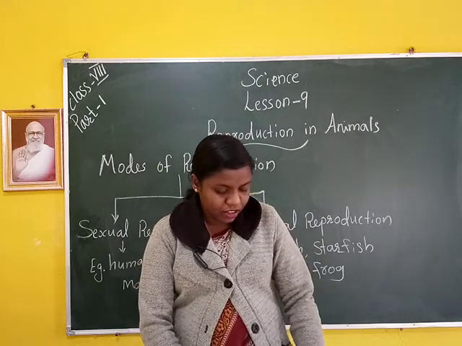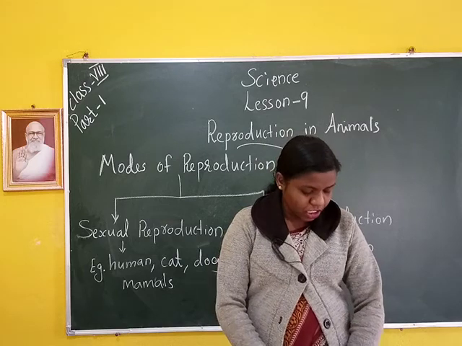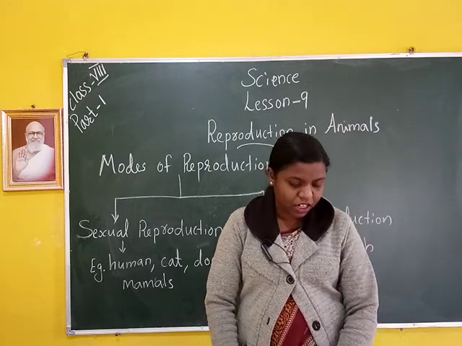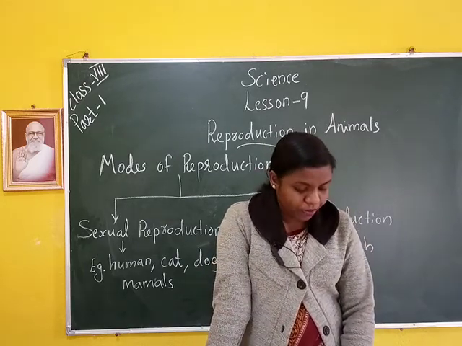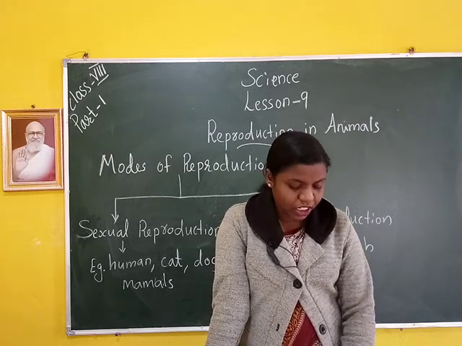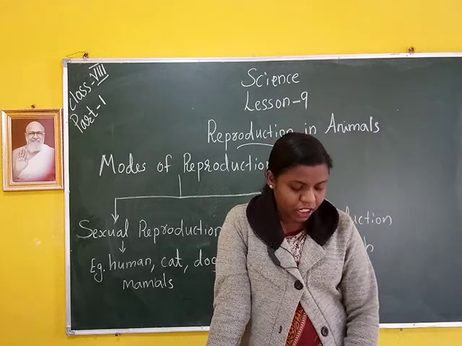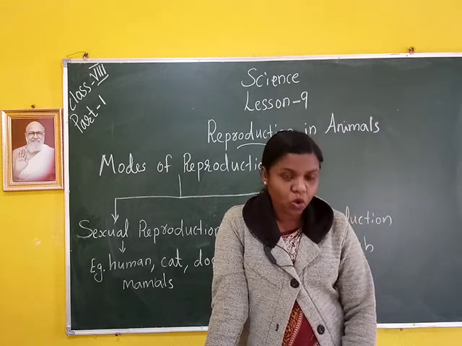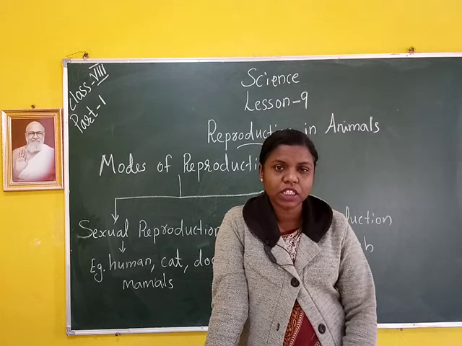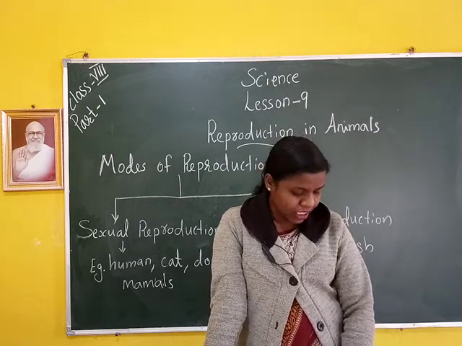Then, names of some young ones of different animals. In your textbook, page number 100, table 9.1. First, human: baby. Cat: kitten. Dog: puppy. Butterfly: caterpillar. Hen: chick. Cow: calf. And frog: tadpole. These are the young ones of some animals.